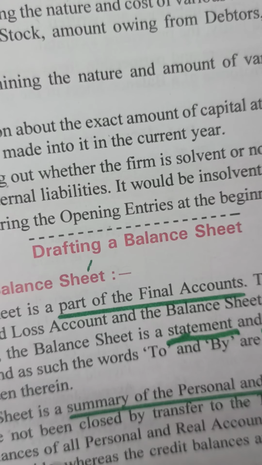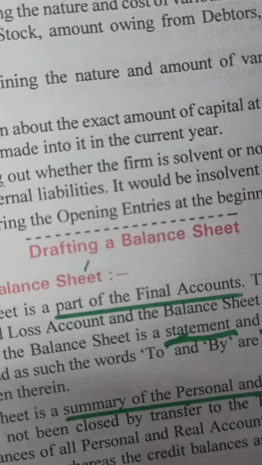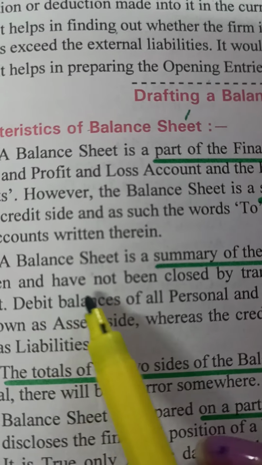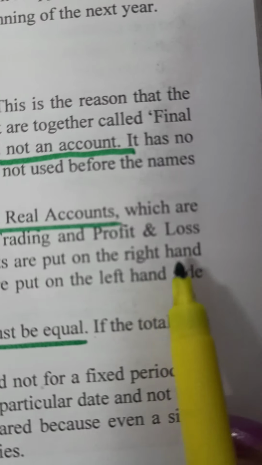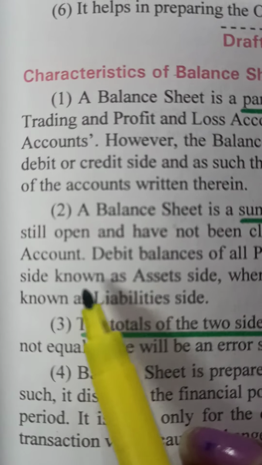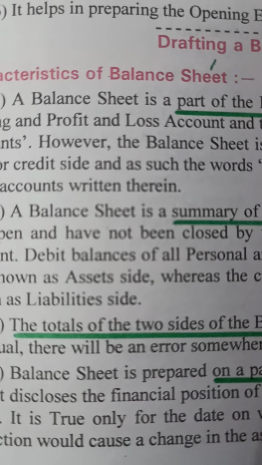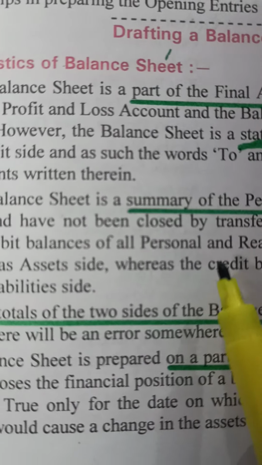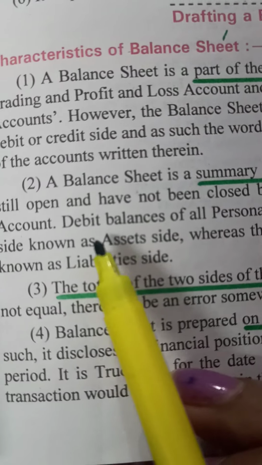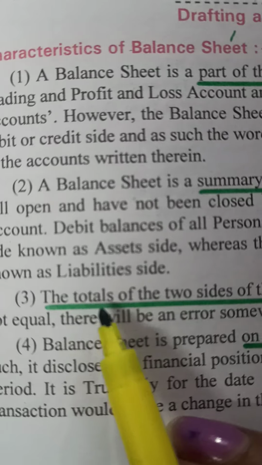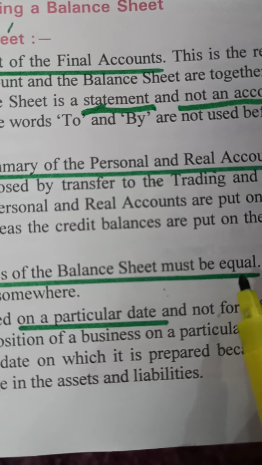Debit balances of all the personal and real accounts are put on the right hand side, and the right hand side is called the asset side. I told you the right hand side of the balance sheet is called the asset side, whereas the credit balances of all the accounts are put on the left hand side, that is called the liability side. The total of both the sides of the balance sheet must always be equal.